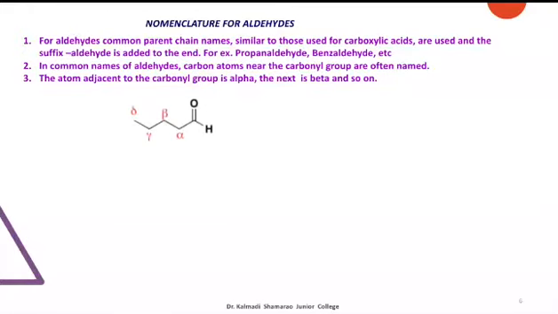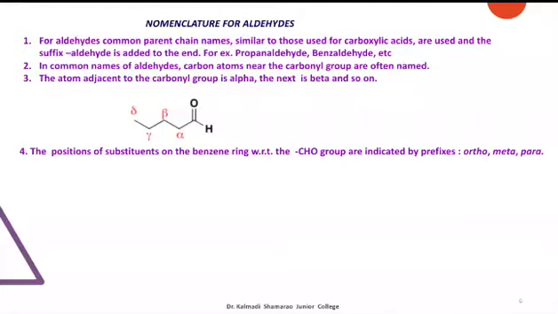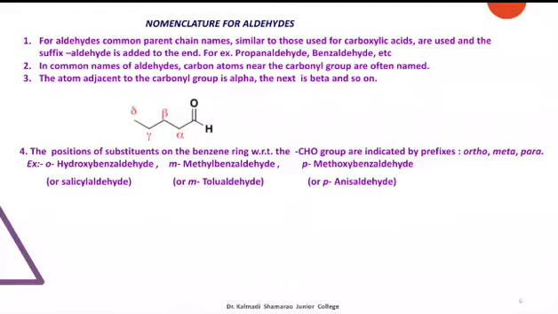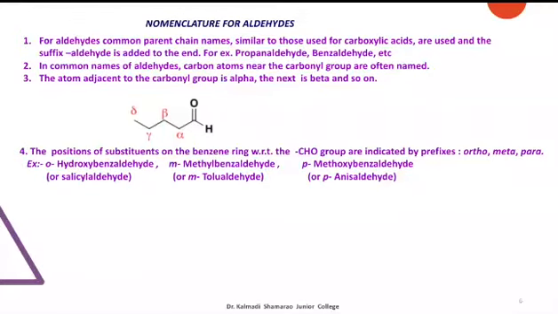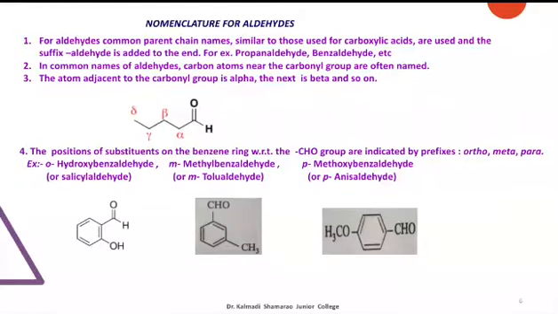The atom adjacent to the carbonyl group is alpha, the next is beta and so on. The positions of substituents on the benzene ring with respect to the CHO group are indicated by the prefixes ortho, meta and para. For example, ortho-hydroxybenzaldehyde, meta-methylbenzaldehyde, para-methoxybenzaldehyde.